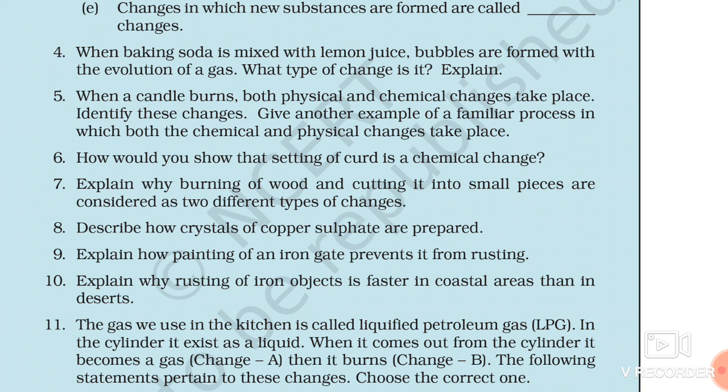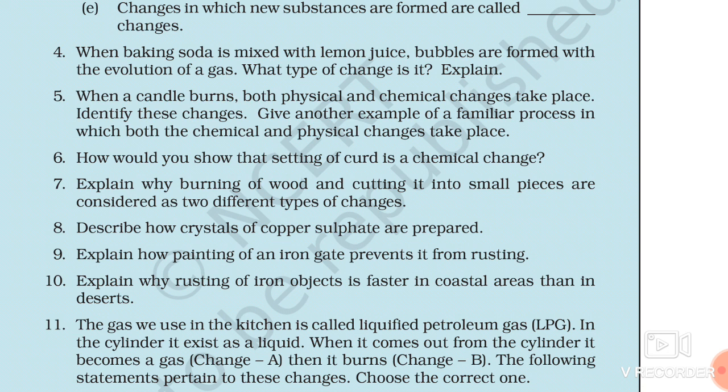How would you show that setting of curd is a chemical change? I have told you that wherever there is change in chemical property of a particular substance, that change is known as chemical change. So when milk is changing into curd, the property of milk is different and the property of curd is different.